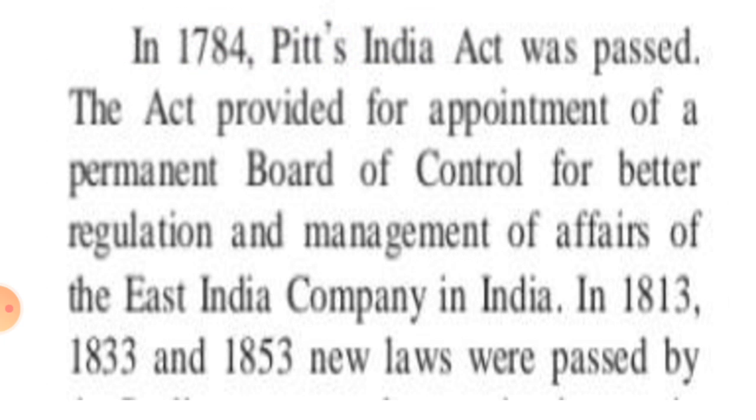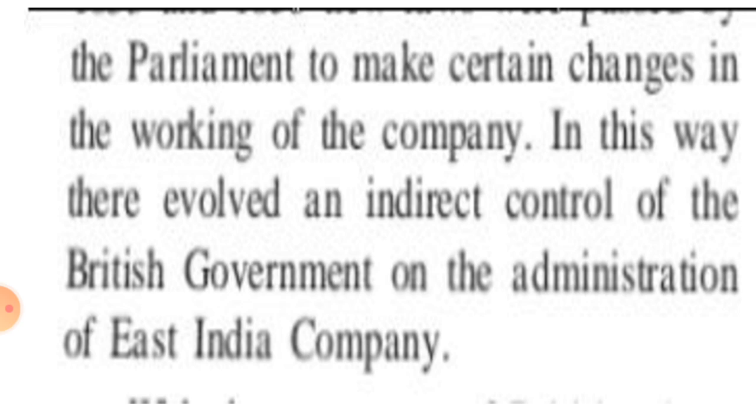In 1813, 1833 and 1853, new laws were passed by the Parliament to make certain changes in the working of the company. My dear students, here the Parliament passed new laws in 1813, 1833 and 1853.